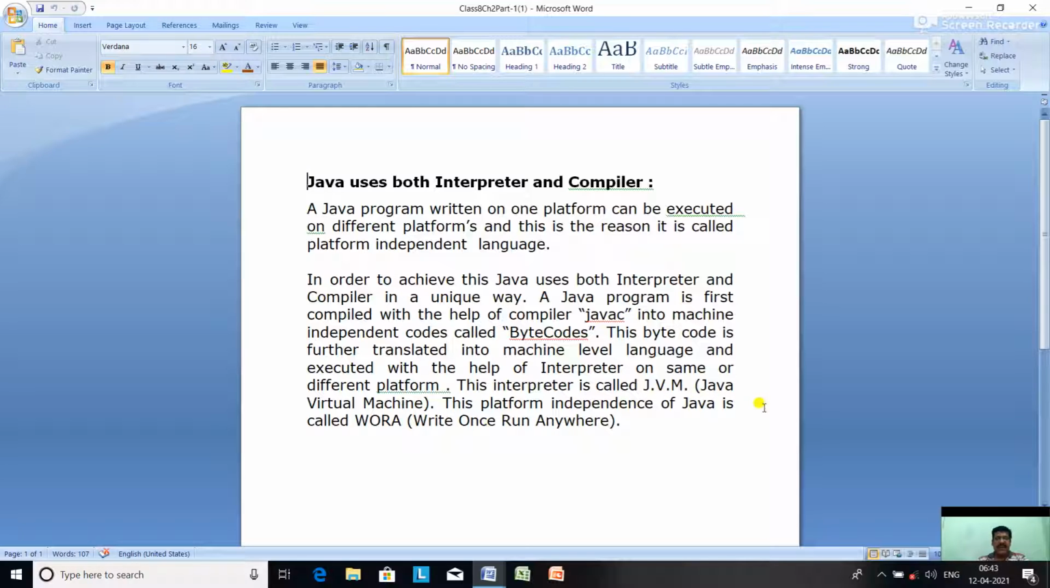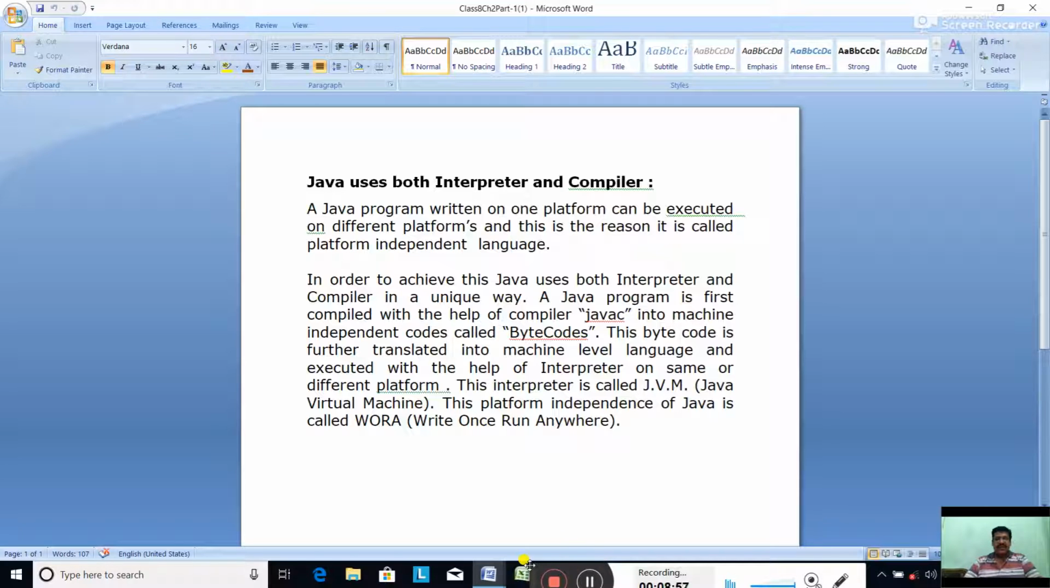This platform independence of Java is called WORA. We have already discussed it in chapter 1. That means write once, run anywhere. This term WORA, write once, run anywhere, was coined by Sun Microsystems, especially for the Java language.